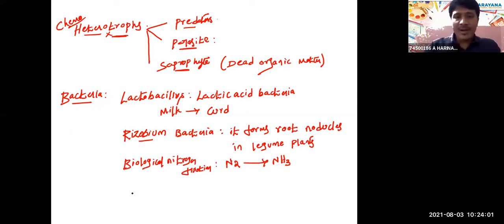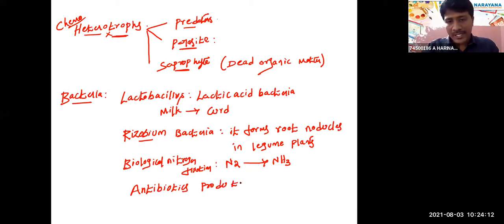And some bacteria are also used for antibiotics production. Some bacteria produce antibiotics.